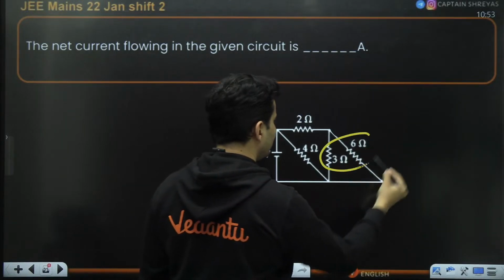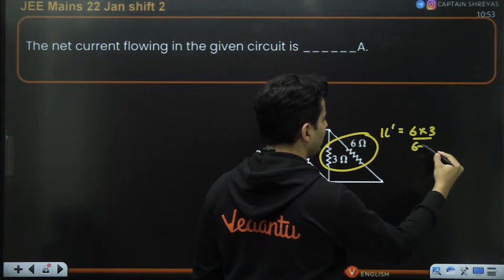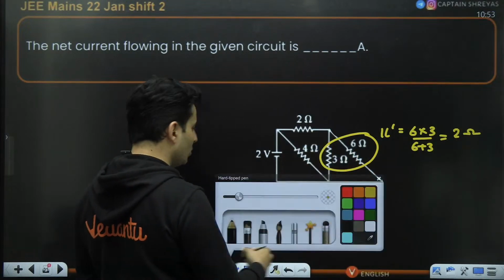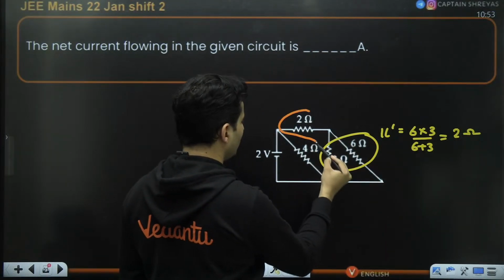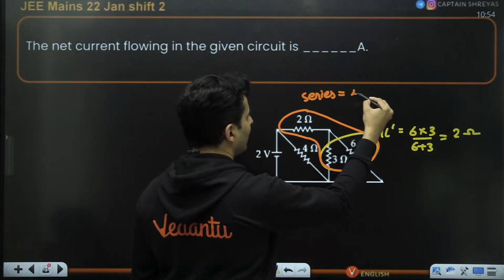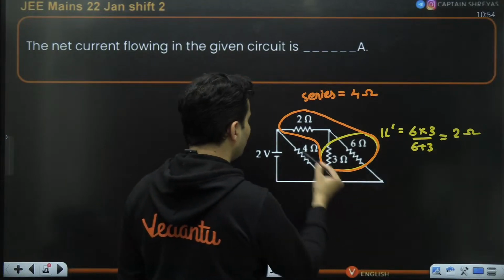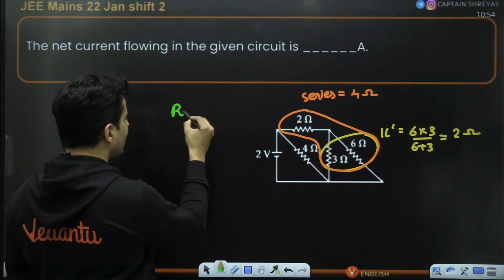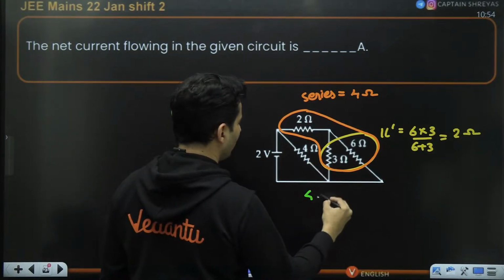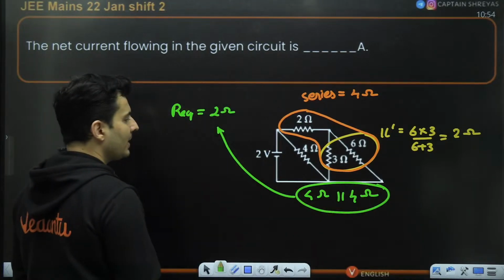Now you can see this 6 and 3 are in parallel. So the equivalent will be 6 into 3 by 6 plus 3, which is 18 by 9, which is 2 ohms. Now this 2 ohms and these two resistors are in series, so they will definitely become 4 ohms. 2 and 2 will become 4 ohms. This 4 and this 4, you can see they are in parallel. So R equivalent will become 2 ohms, because this 4 ohm is parallel with 4 ohm.